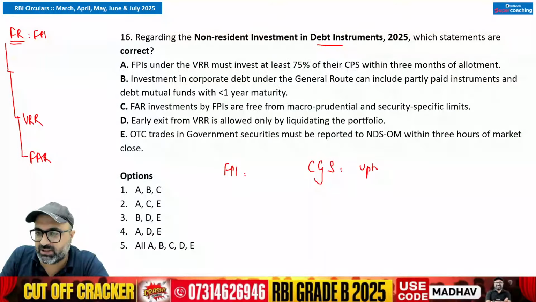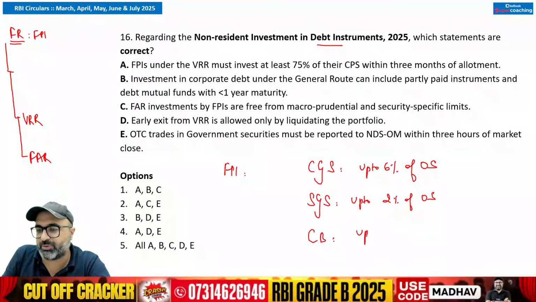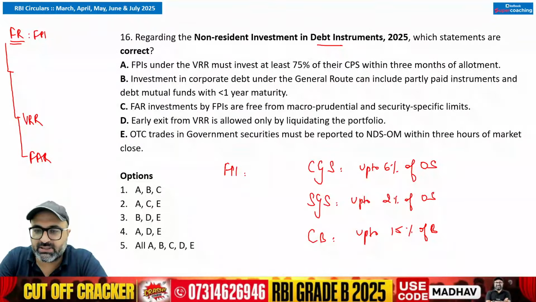What is the limit? The limit is up to 6% of the outstanding stock. In case of state government securities, it is up to 2% of the outstanding stocks, and in case of corporate bonds, it is up to 15% of the outstanding bonds. ठीक है जी? This is the general route.